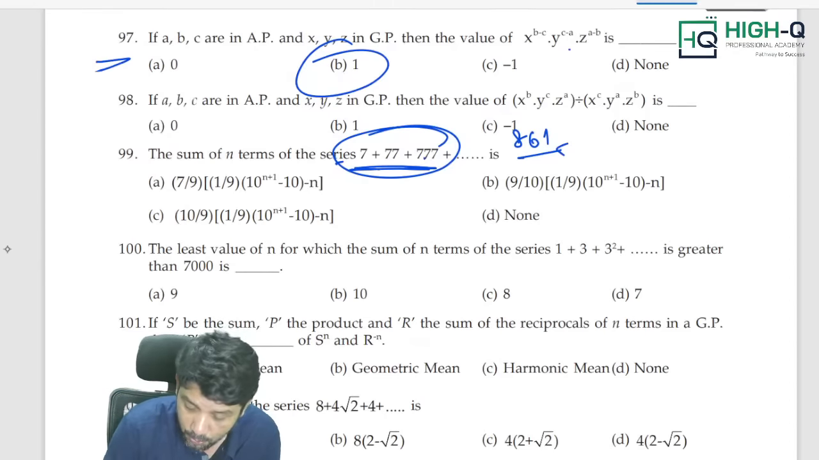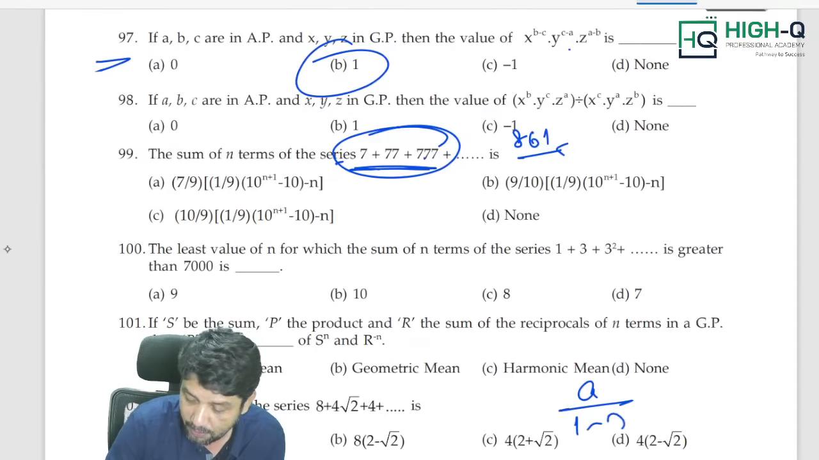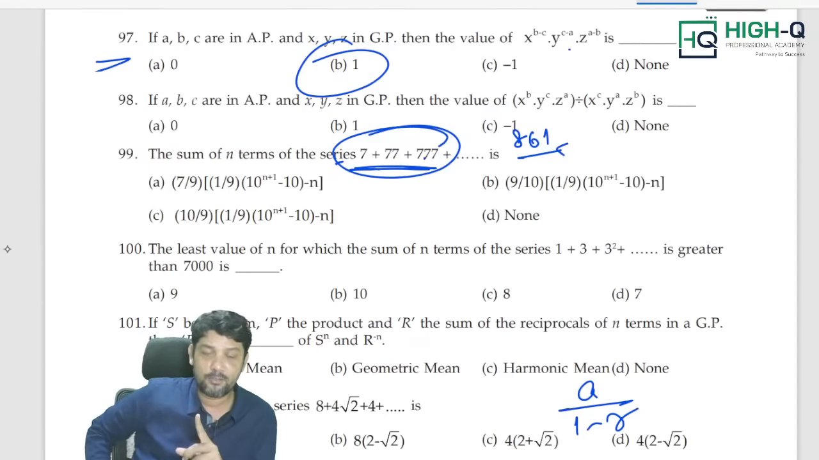Now, sum up to infinity, this type of questions are important. What is sum up to infinity? a by 1 minus r. Sum up to infinity exists only for geometric progression.